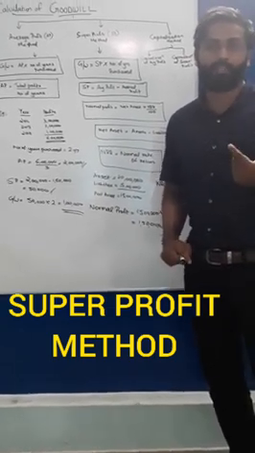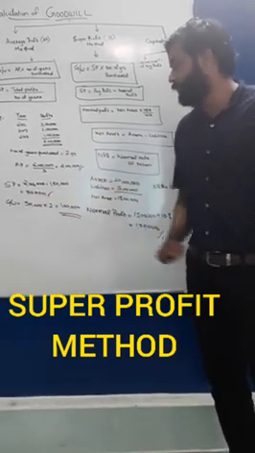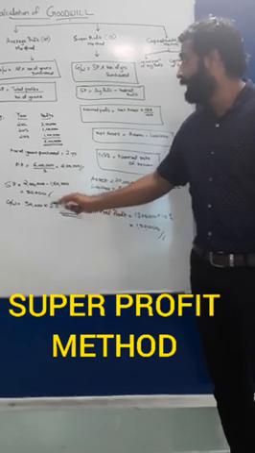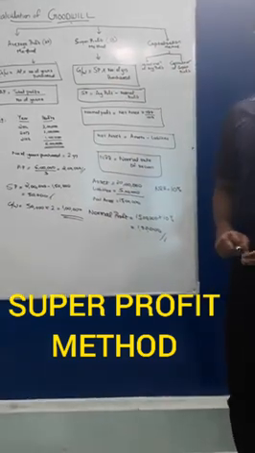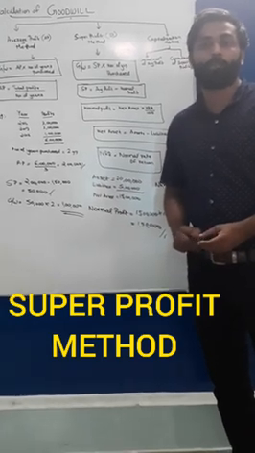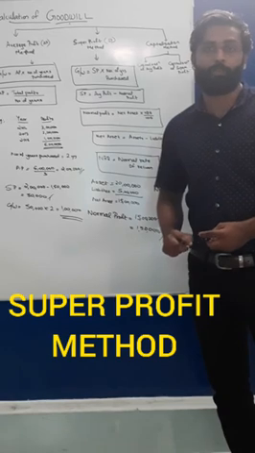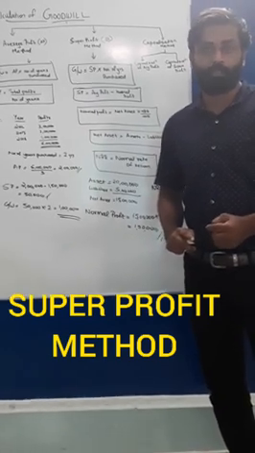And that factor is derived because of your goodwill. So goodwill is equal to 50,000 into 2, that is super profit into number of years purchased. 50,000 into 2 is equal to rupees 1 lakh. Okay, in this method you can find goodwill by using the super profit method.